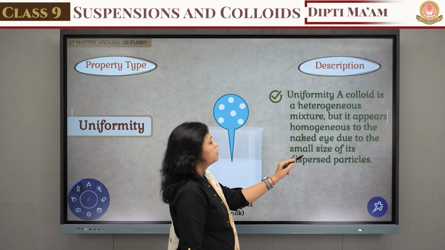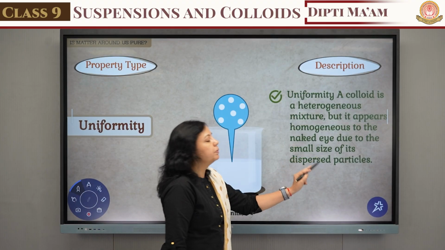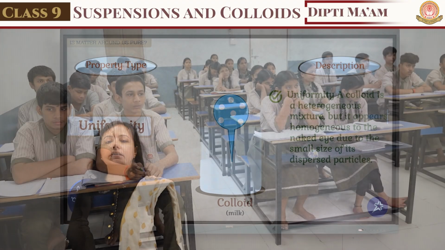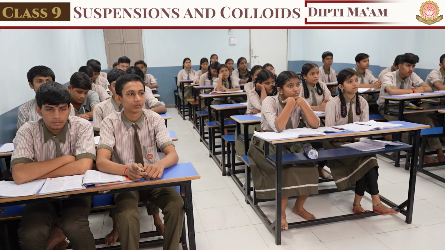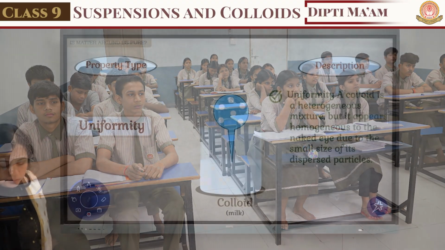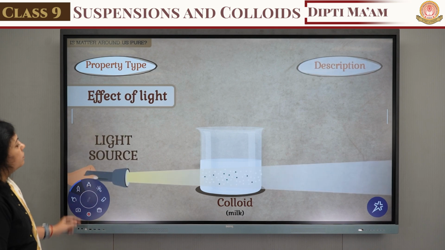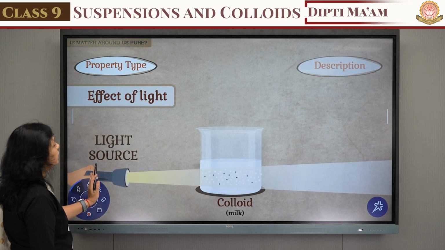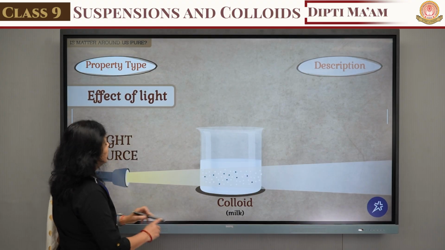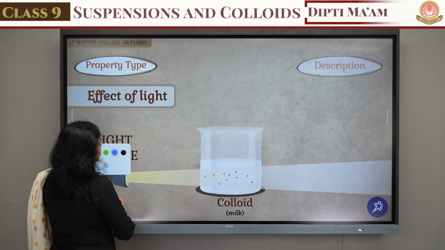It is due to the small size of its dispersed particles. And here the dispersed particles are those of milk. Now the next thing is the effect of light. Obviously here also, if you apply a source of light, you can see the path of the particles clearly visible.